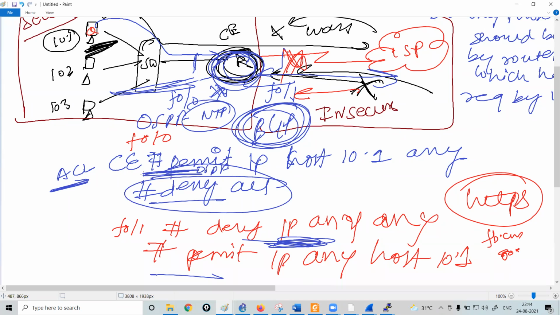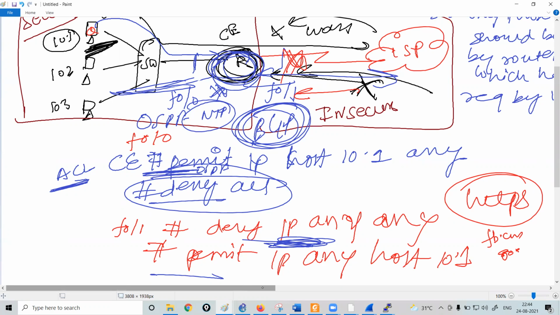So implementing an ACL to block or allow user traffic is always a very, very complex task, which we have already discussed in the previous few classes, right?